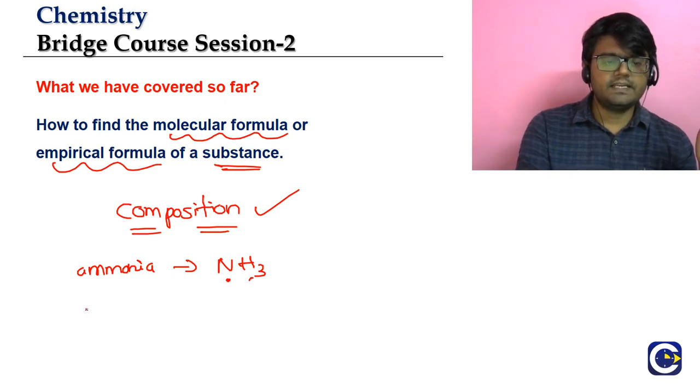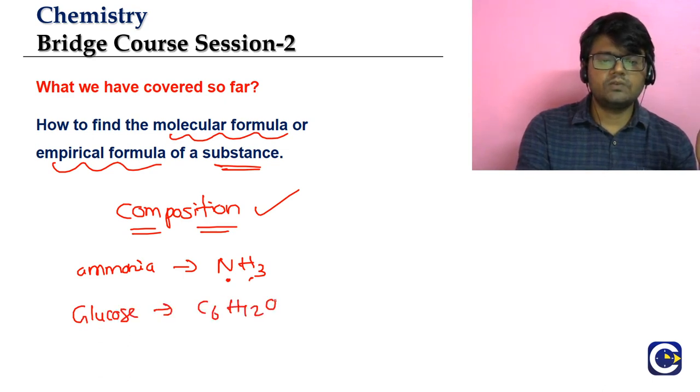Similarly, if we say the glucose molecular formula is C6H12O6, this would mean that every molecule of glucose will have 6 carbon atoms, 12 hydrogen atoms, and 6 oxygen atoms. So this is the information we have based upon the molecular formula of the substance.